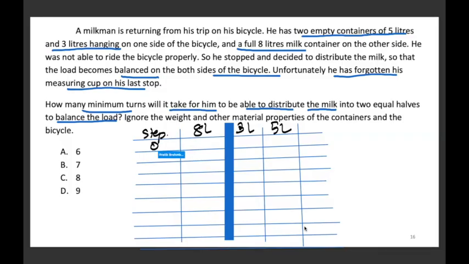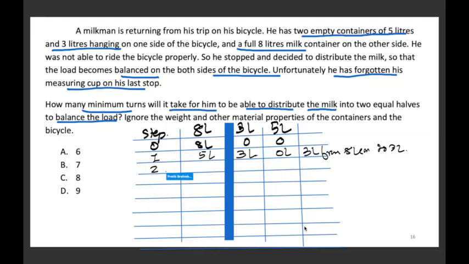Zeroth step, which was the initial position, 8 liters में पूरा भरा हुआ है. This is 0 and this is 0. 3 और 5 liters वाले दोनों खाली है. First step में we'll put 3 liters from 8 liters container to 3 liters container. 3 liters यहाँ पे आएगा, यहाँ पे 5 लीटर बचेगा और यहाँ पे 0 liters होगा.